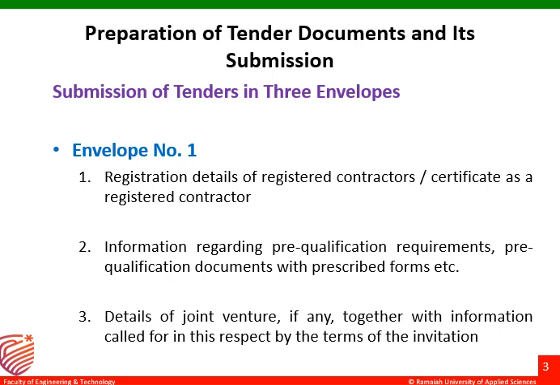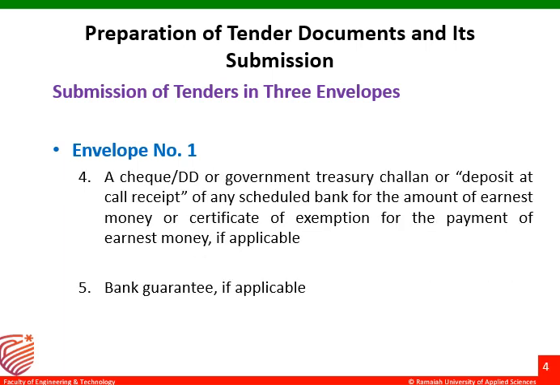So if there is any such joint venture for this particular contract, those details have to be furnished here in envelope 1. The next set of documents in envelope 1 is a check or a DD or a government treasury challan or a deposit at call receipt of any scheduled bank for the amount of earnest money, or a certificate of exemption for payment of earnest money, that has to be submitted by the contractor.